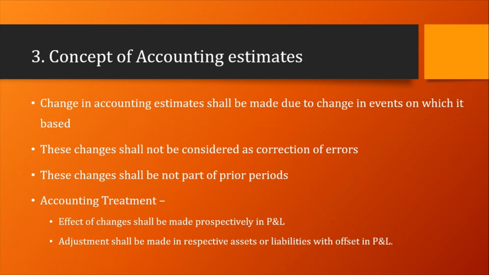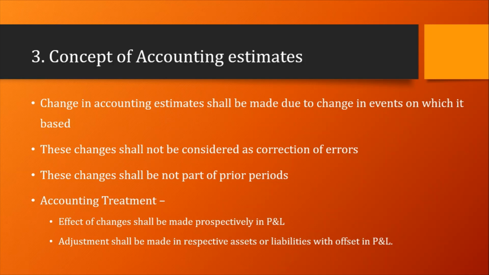It is considered a change in accounting policies. For example, as I gave earlier, if a person is applying the FIFO method currently and now moves to the weighted average method, it is called a change in measurement. Because it completely changes the accounting policy, not the accounting estimate, a change in measurement is sometimes called a change in accounting policies.